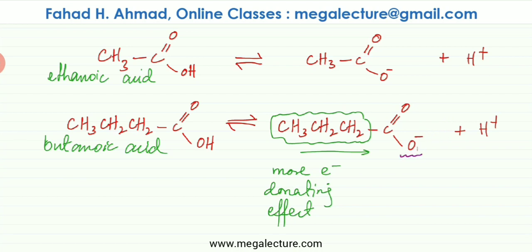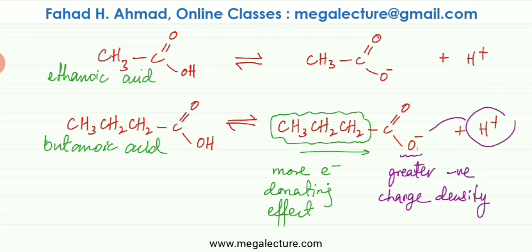There would be more concentrated negative charge because the carbon chain is pushing electrons towards this oxygen. And if the negative charge is concentrated, there is greater negative charge density, then this H plus 1 ion over here would be strongly attracted back to the oxygen and there would be less dissociation. So the H plus 1 would not be produced, the H plus 1 would be strongly attracted to this oxygen, and the reverse reaction would be favored, and the molecule is not going to dissociate that easily. So this is going to be a weaker acid.